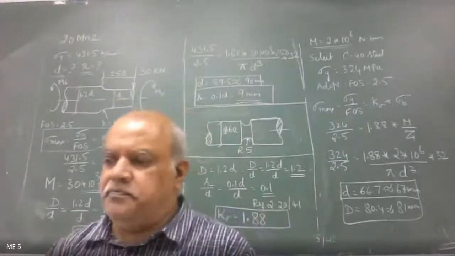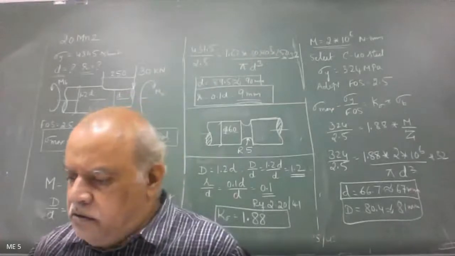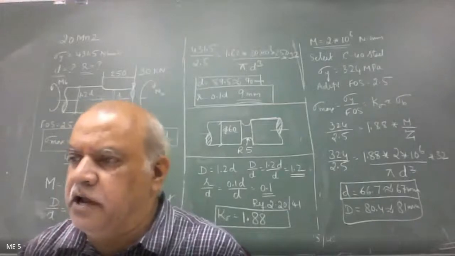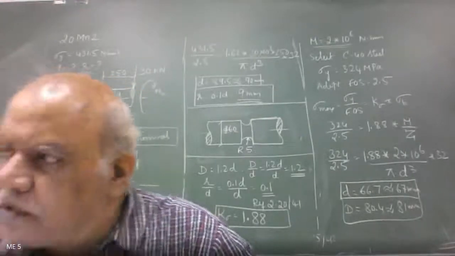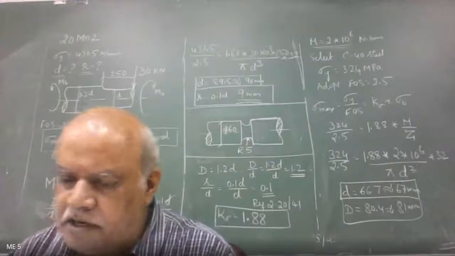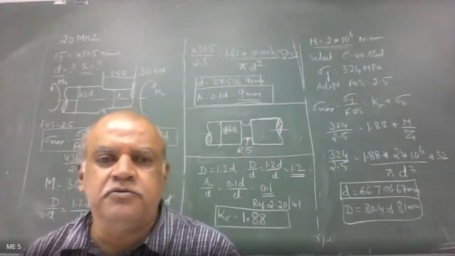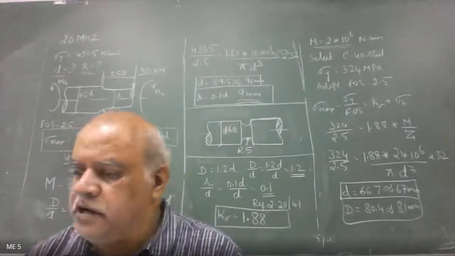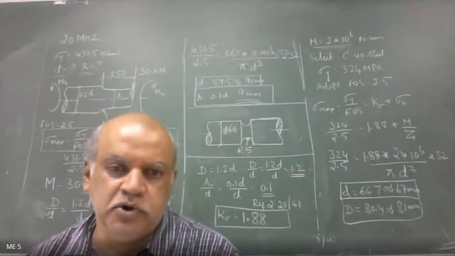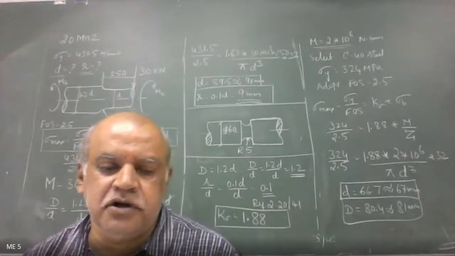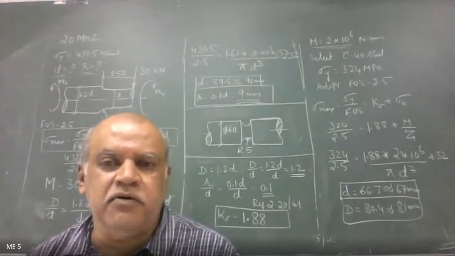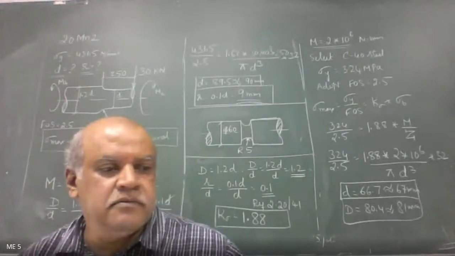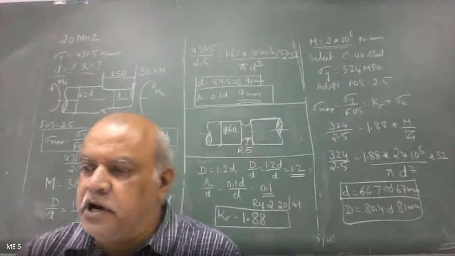Each time we need to refer to figures: groove shaft in tension 2.19, groove shaft in bending 2.20, and groove shaft in torsion 2.22. These are the 3 figures that you should refer to find out K sigma value in each of the cases. Solve the problem and let me know the answer.